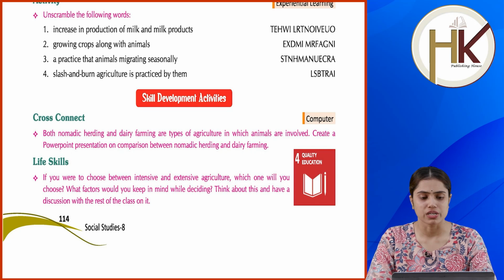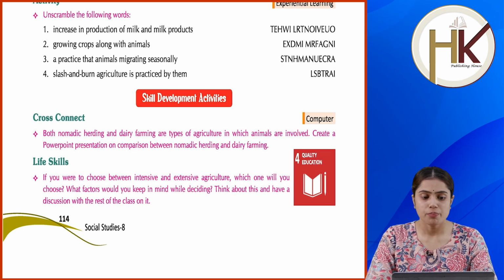Skill development activities. Cross connect. Both nomadic herding and dairy farming are types of agriculture in which animals are involved. Create a PowerPoint presentation on comparison between nomadic herding and dairy farming.